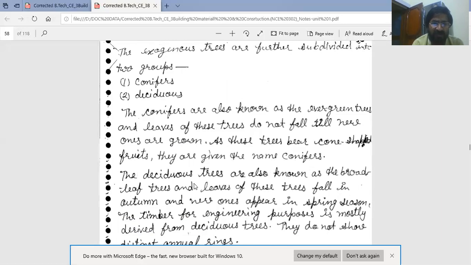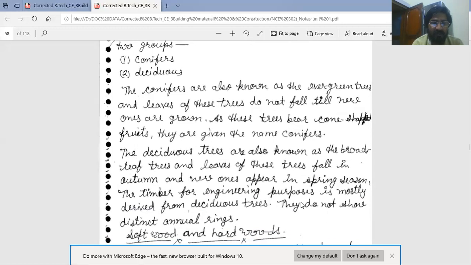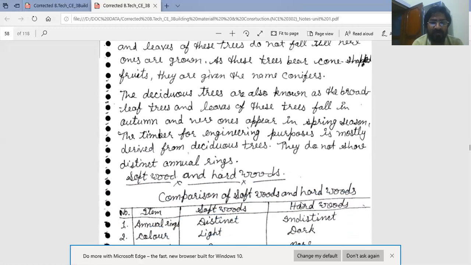And second is deciduous trees. Deciduous trees are also known as the broadleaf trees, and the leaves of these trees fall in autumn season and new ones appear in spring season. The timber for engineering purposes is mostly derived from deciduous trees, not from coniferous trees.